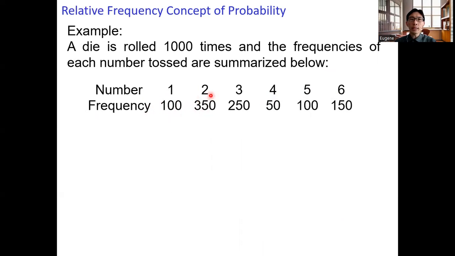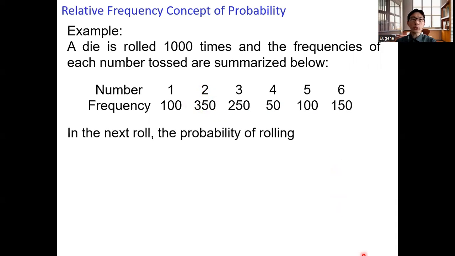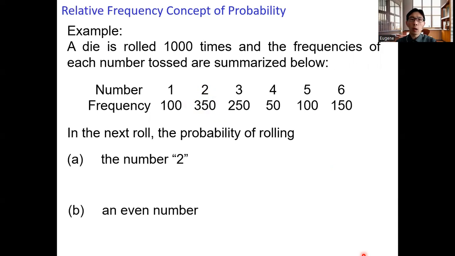And out of these 1,000 rolls, 350 rolls, we get number 2, etc. And then suppose we want to find in the next roll the probability of rolling the number 2, as well as the probability of rolling an even number.